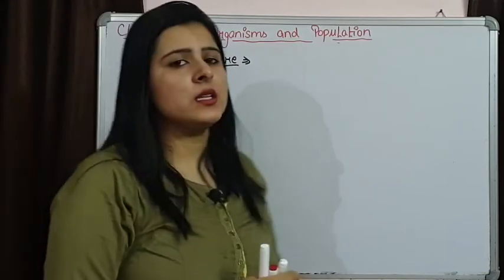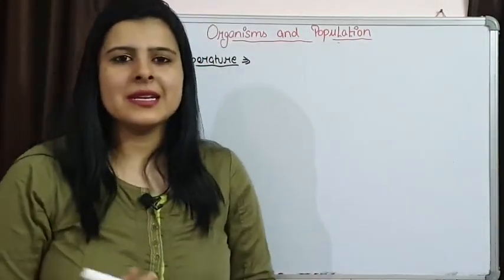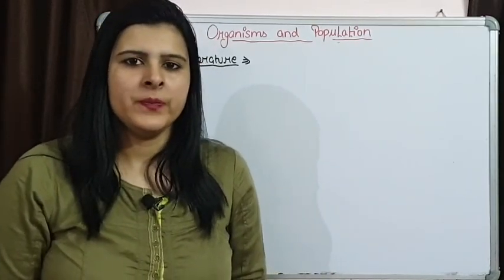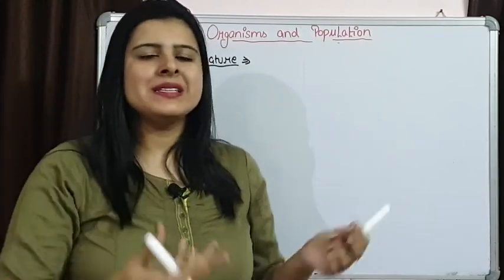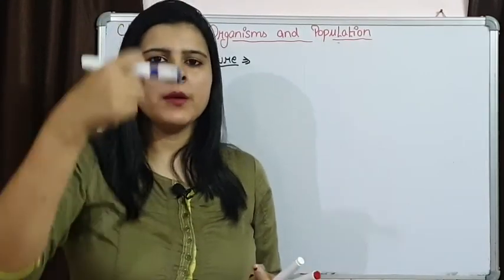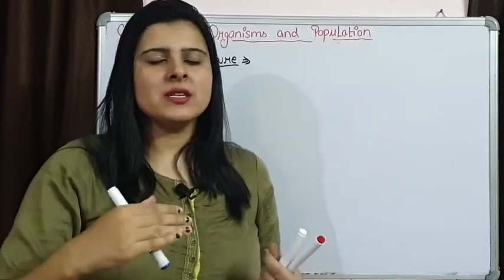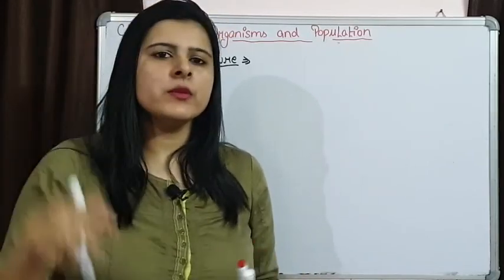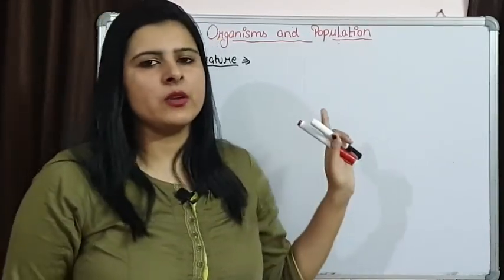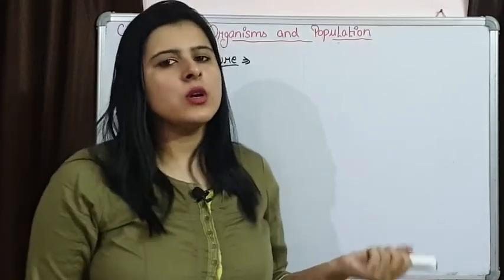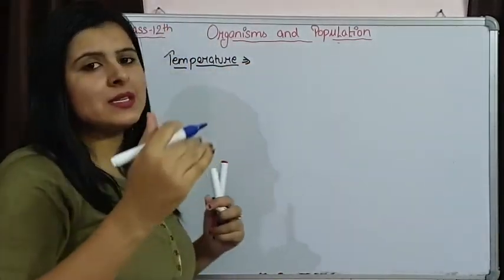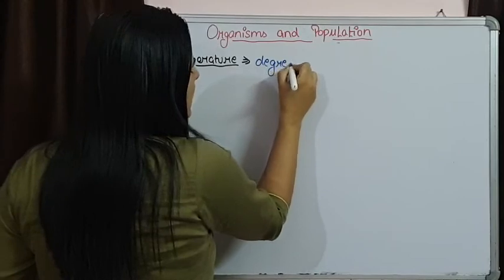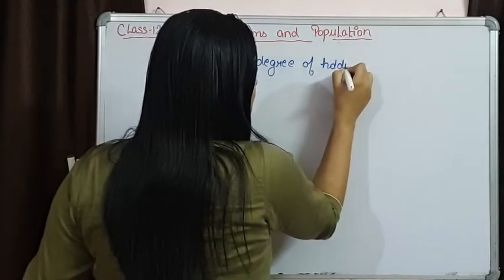When we say the word temperature, it simply means the degree of hotness or coldness of any substance. We can measure it with a simple thermometer that has mercury, which rises if the temperature is high, and the level of the mercury gives us the temperature of that particular substance. So a substance is either hot or cold, and the degree of hotness and coldness is known as temperature.